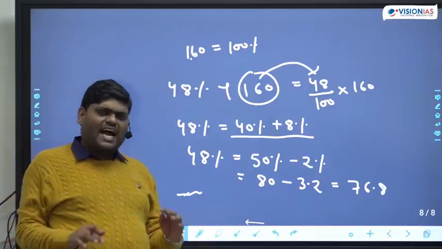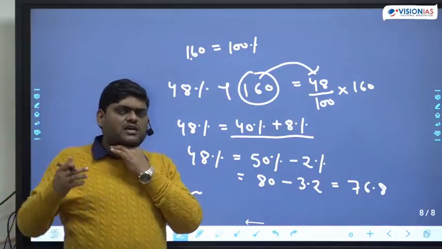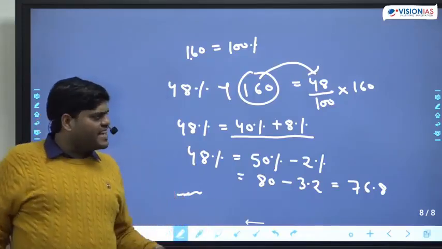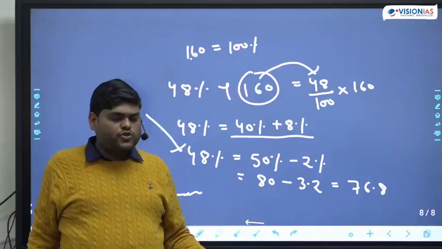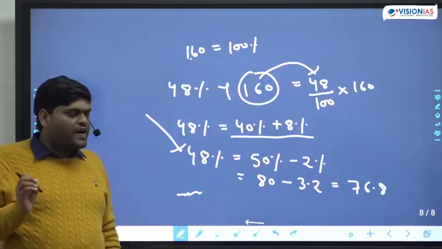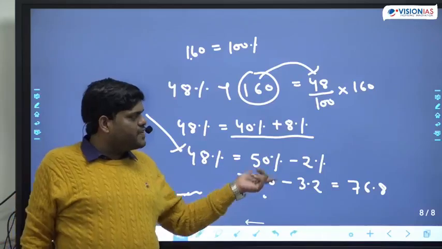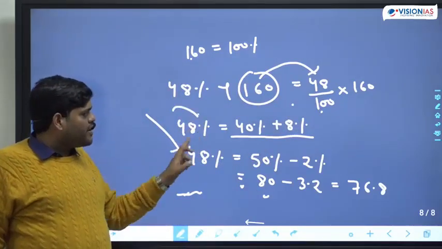See, now we have ample time for the CSAT paper. When in 2013-14 there was a cutoff and all, then we could say use only this method. But now you have ample time, so ultimately the thing is that you have to find out the answer. Either by this way or by this way, you can find the answer. This is the simpler one according to me.